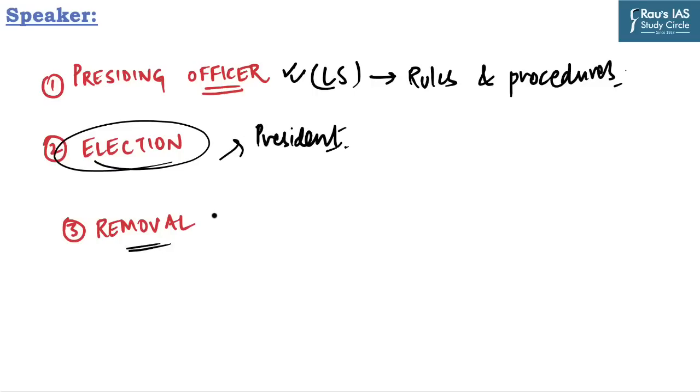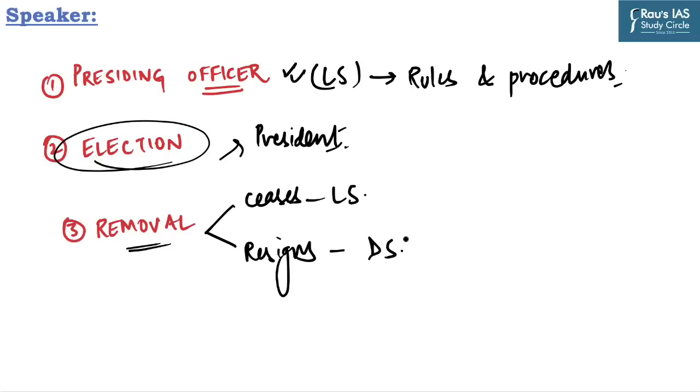Further, the speaker will vacate his office in 3 conditions: if he ceases to be a member of Lok Sabha, secondly, if he resigns by writing it to the deputy speaker of Lok Sabha, thirdly, if he is removed by a resolution passed by a majority of all the then members of Lok Sabha, which is famously known as the effective majority, and such a resolution can be moved only after giving a 14 days notice to the speaker.